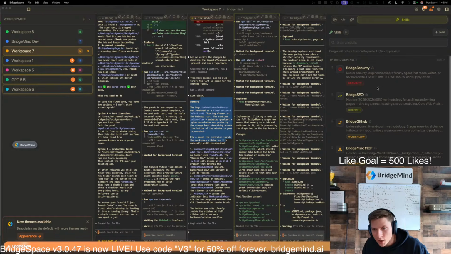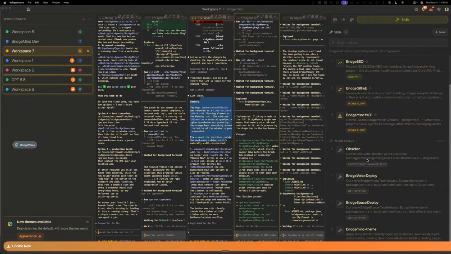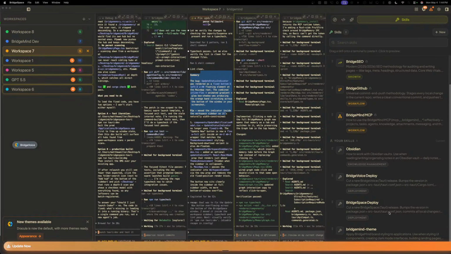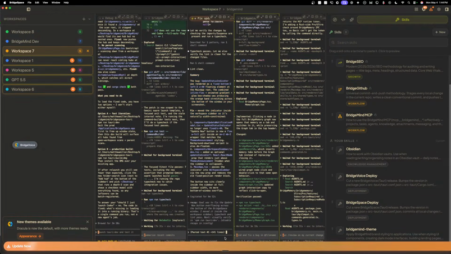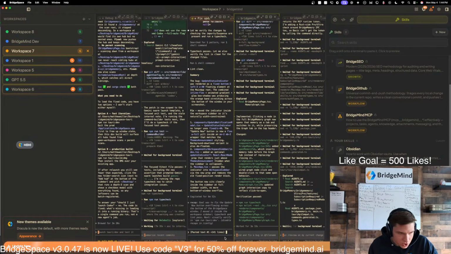But let's pull out this here, and I do have a skill here. This is new in BridgeSpace. Literally, look at this. You see this? I want to deploy this, so all I have to do is just drag and drop. I now need you to bump the version of BridgeSpace and get this deployed now.